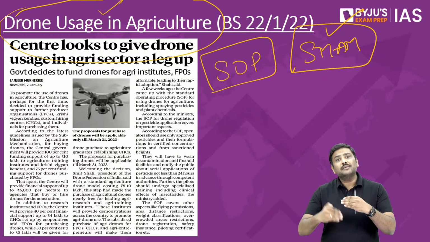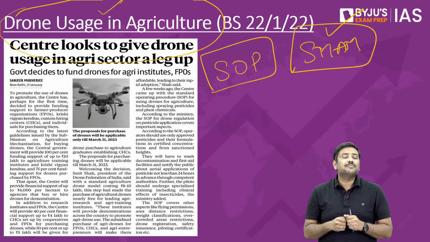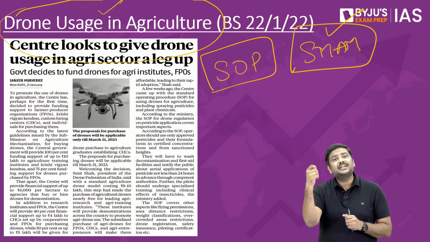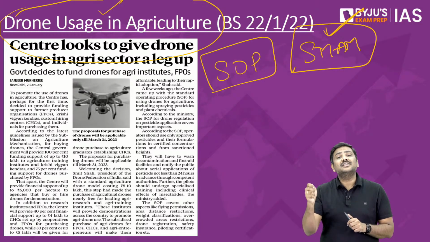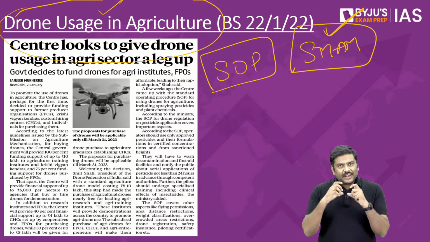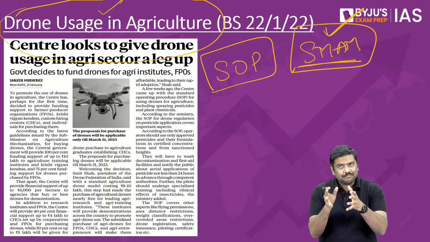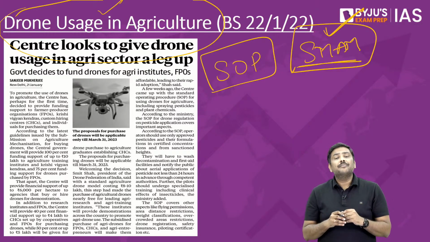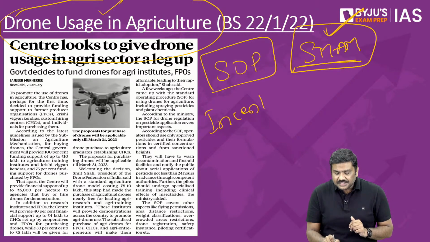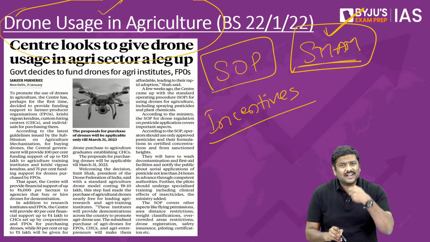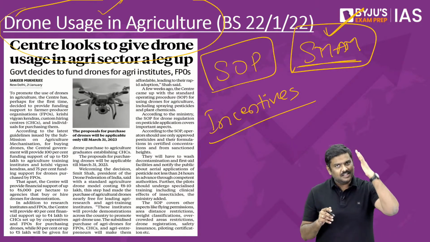In order to promote more and more mechanization, various reforms have been taken by the government. One such scheme introduced by the government in 14-15 was Submission on Agriculture Mechanization. And very recently government has made certain changes, has amended the scheme, and has allowed provision of a large amount of incentives for various stakeholders in the agriculture sector, so that they will use more and more drone technology in the agriculture sector.